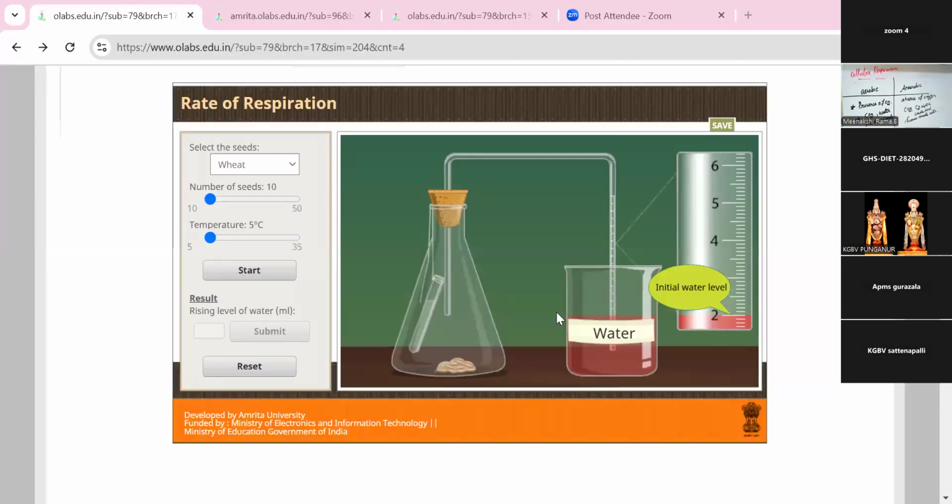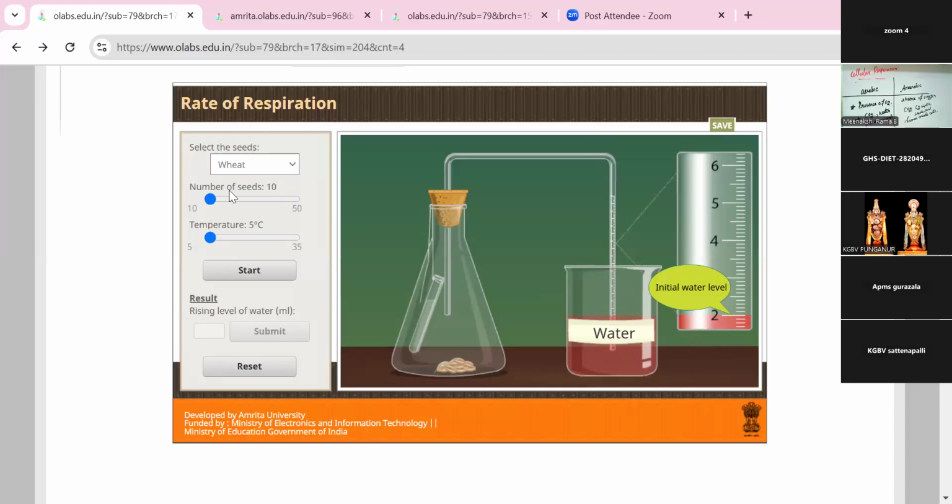Yes, from the simulation, we are going to learn how respiration occurs in different kinds of material. What are the components here? Wheat, groundnut, mustard, gram, and bean. So first I'm going to choose the wheat. This apparatus is called a beaker. One test tube is inserted in that beaker. Conical flask, sorry, this is a beaker. Here we see how respiration is done with the help of that scale.